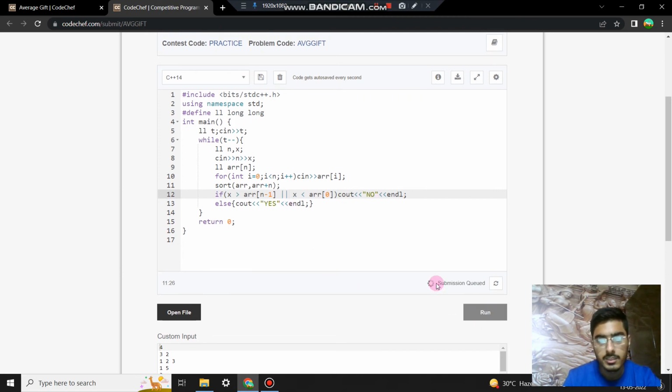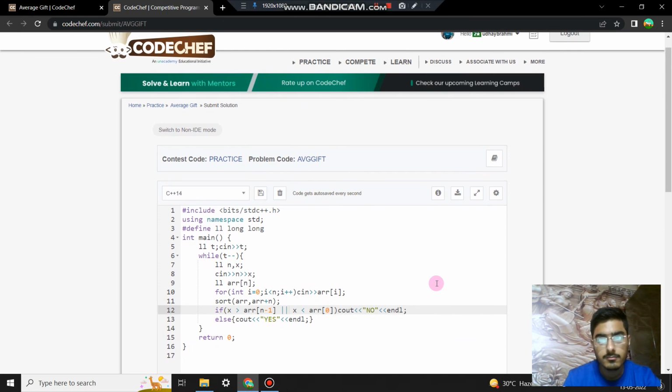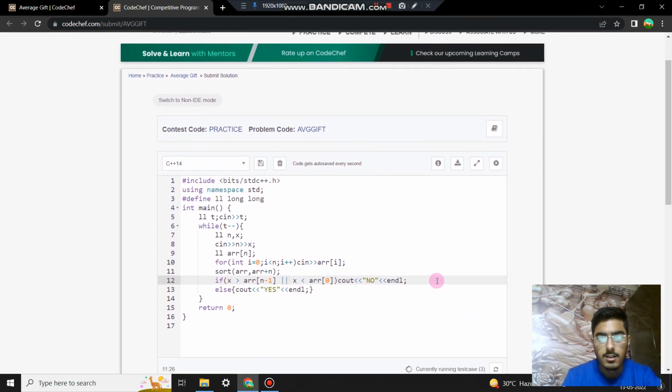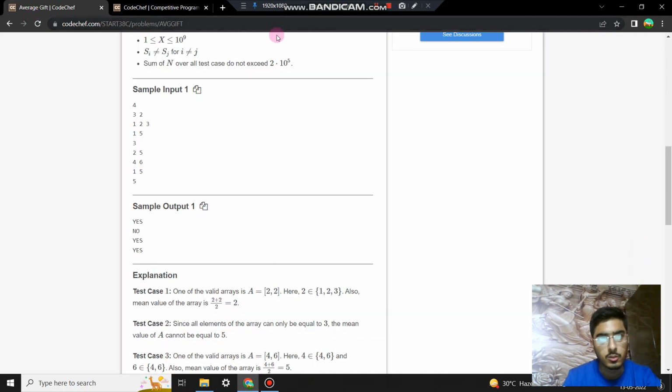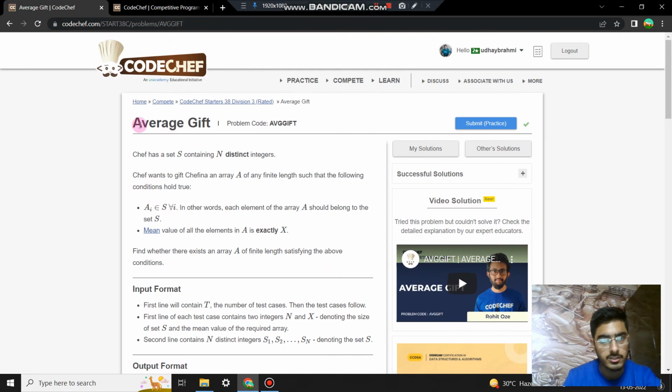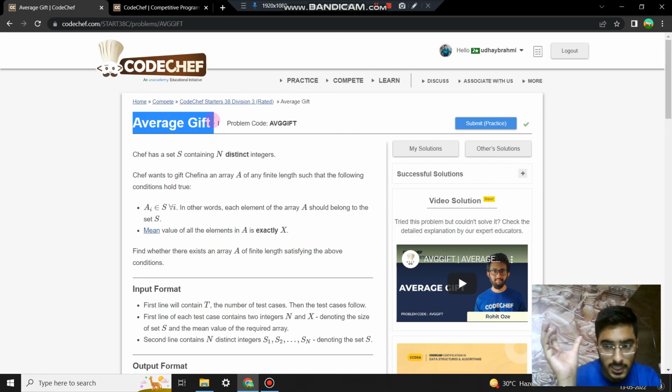So let's submit it and see. So this is the code for the problem Average Gift. It basically says if, in the whole array S, the initial element is greater than X, then no. If the last element is less than X, then also no. Otherwise, we print yes. So this is the code for the problem Average Gift.